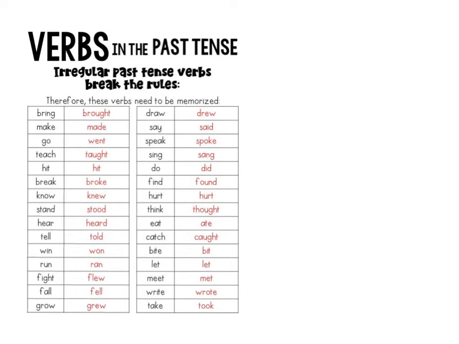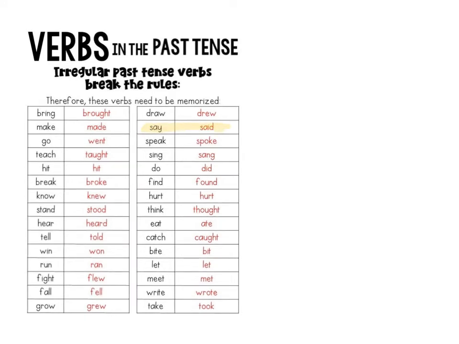So we're going to talk about a couple of those, and we're going to put them into some sentences, and then you're just going to have this to practice, right? So this is a great chart to use to remember some of these irregular past tense verbs. So let's check them out. I'm going to get my handy dandy highlighter, and I'm just going to pick a couple of really common ones that you really need to know. So we're going to talk about this one right here.